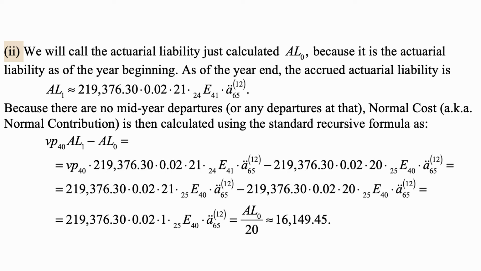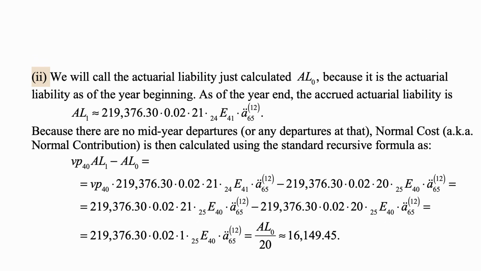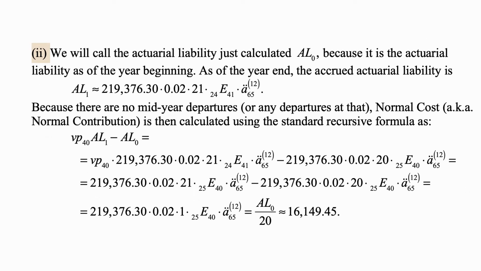So it's all brought to the year's beginning. And that can be written as vp40 times the projected salary times 0.02 times 21 times 24E41 times ä65^(12), minus the projected salary times 0.02 times 20 times 25E40 times ä^(12). And then we note that if we multiply 24E41 by vp40, then we get 25E40.